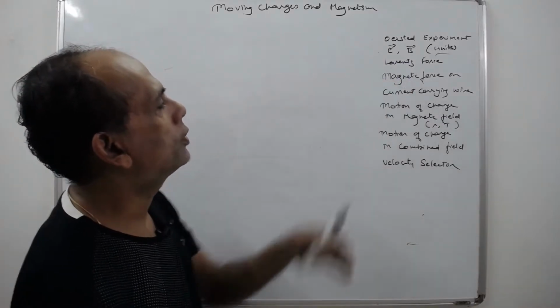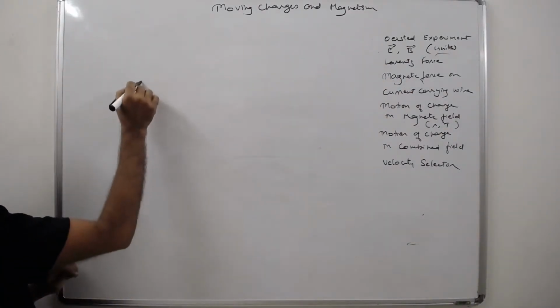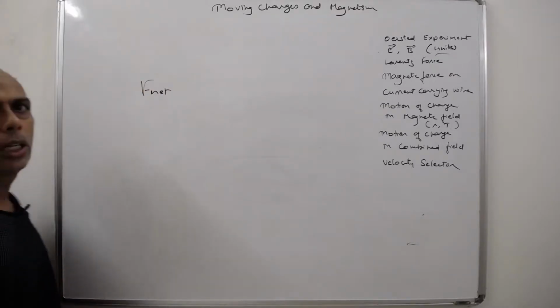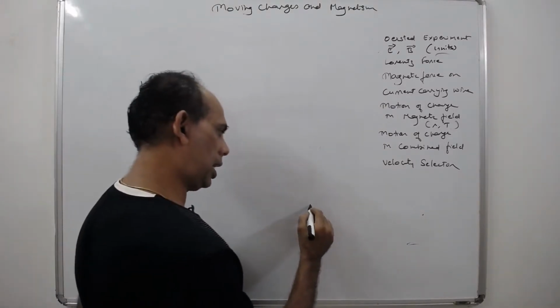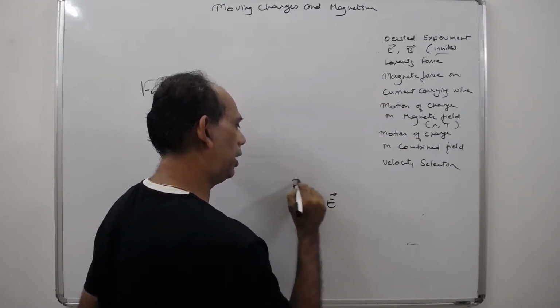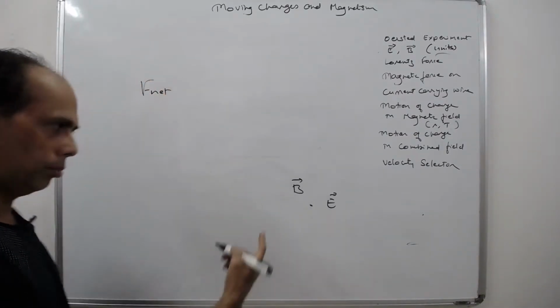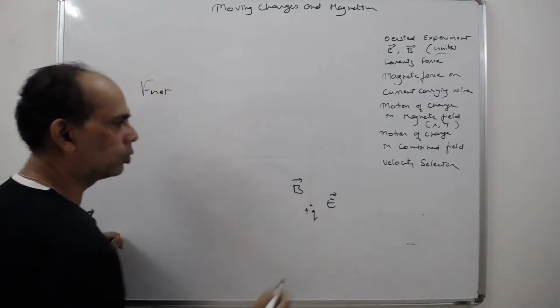Okay, this Lorentz force. Understand this. The Lorentz force is the total force acting on a charge. This charge is there in both the electric field and the magnetic field. So the total force acting on the charge, say plus Q, is the sum